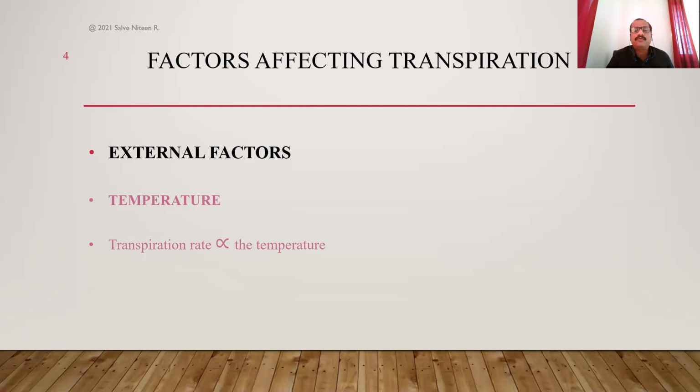But this temperature follows one rule that is known as Van't Hoff's rule. You must have studied it in your physics classes. Van't Hoff's rule says that up to a certain extent, for every 10 degrees Celsius rise in temperature, the rate of reaction gets doubled. The rate of reaction here means the rate of evaporation. The rate of transpiration gets doubled when there is an increase in temperature of 10 degrees Celsius. That means if for 20 degrees Celsius the rate is X, then for 30 degrees Celsius it becomes doubled. So that is Van't Hoff's rule.